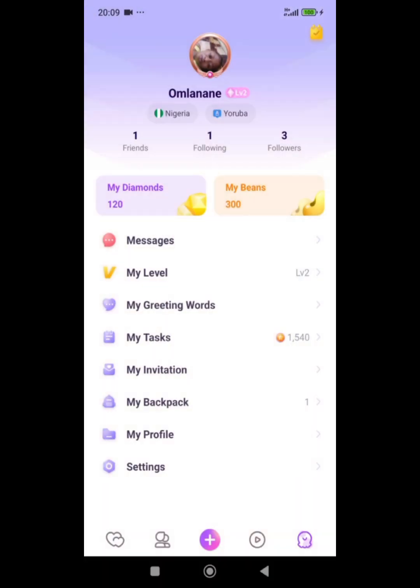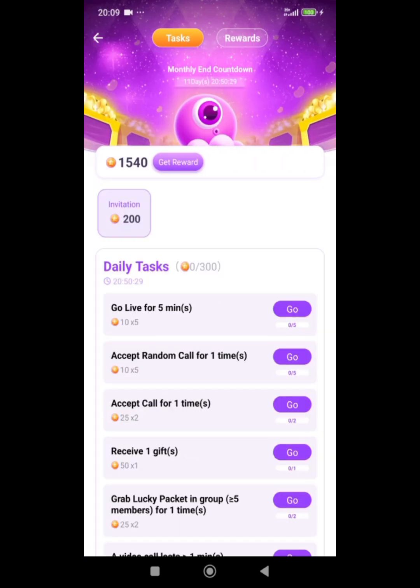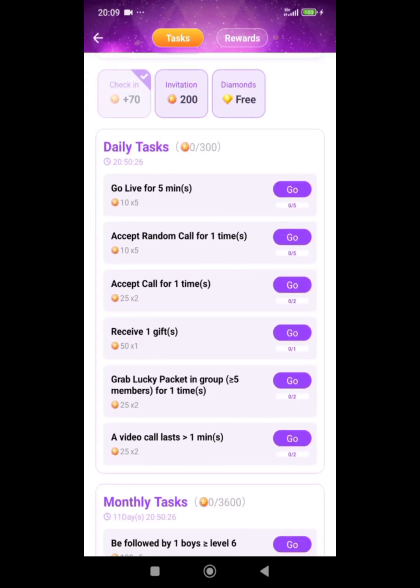Now also on Chamet, even if you're not getting any calls, please always do your task. You go live for 5 minutes, accept random call for 1 minute, accept call for 1 time, receive gift. You try, and for you to receive this gift you have to go live. Okay, then you go to people. There's always a group live, you can always go there.